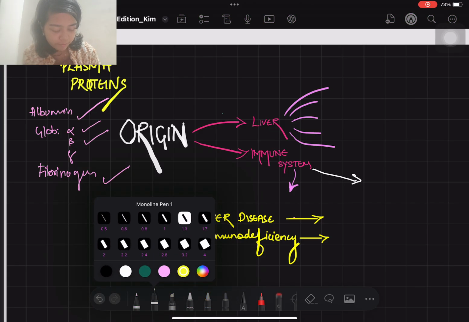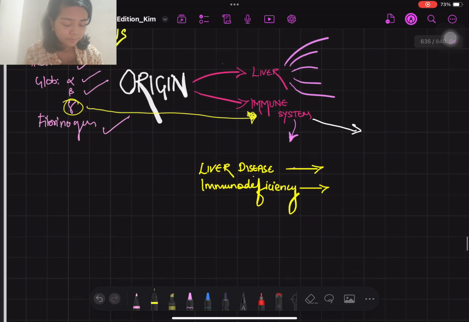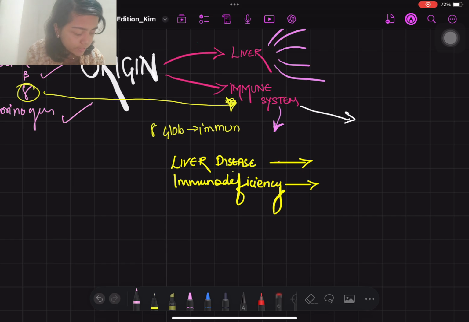So which protein is left now? The protein left is your gamma globulin. Gamma globulin का origin हो रहा है from the immune system. Okay, immune system. Basically gamma globulin क्या है? Gamma globulin is your immunoglobulin, meaning it is an antibody. So gamma globulin में immune system में who is synthesizing it? So it is synthesized by your B cells, okay?